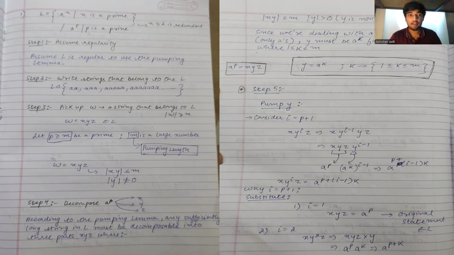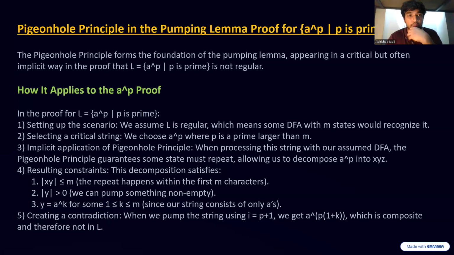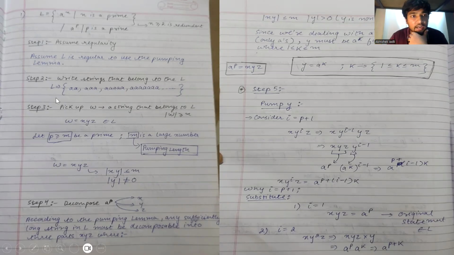Step two is that we have to build the sample space of the entire strings that belong to language L. That is a to the power 2, a to the power of 3, a to the power of 5, and a to the power of 7. All of these, and so on, like a to the power 11, a to the power of 13, belong to the language L.